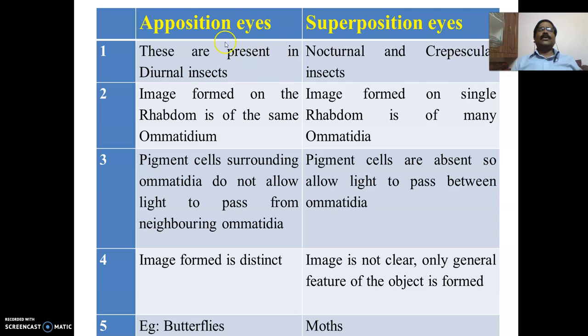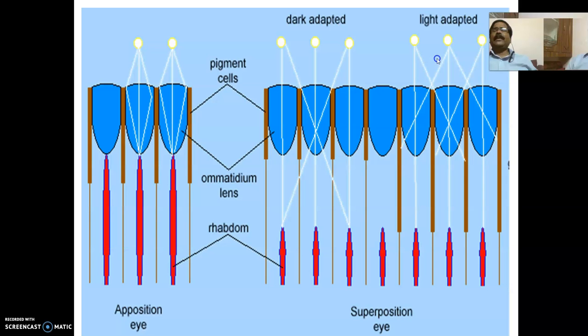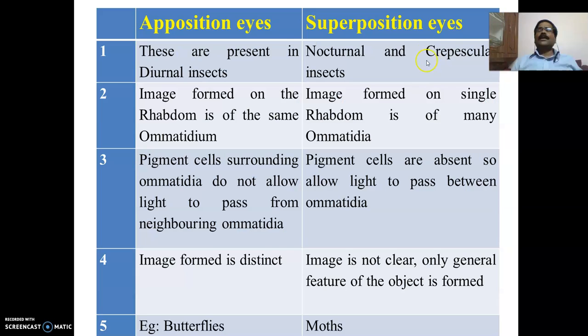Apposition eyes are generally seen in diurnal insects, that is, insects which are active during daytime. Superposition eyes are present in nocturnal insects as well as in crepuscular ones. Crepuscular means those which are active during dusk time.